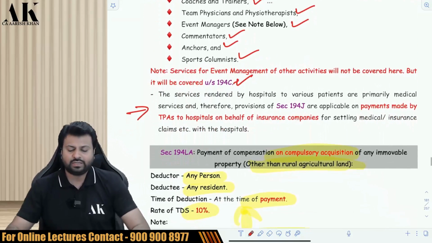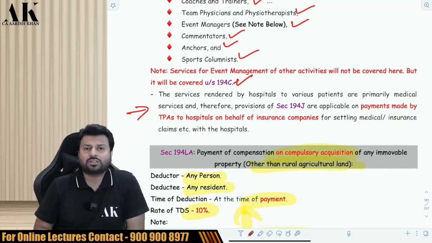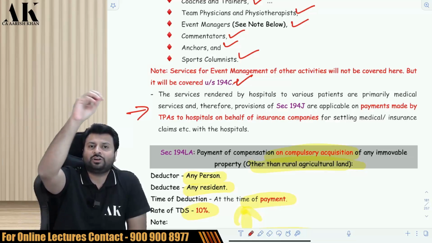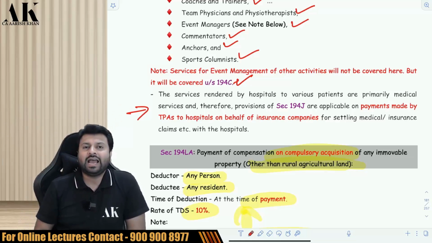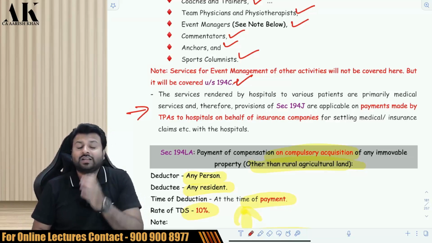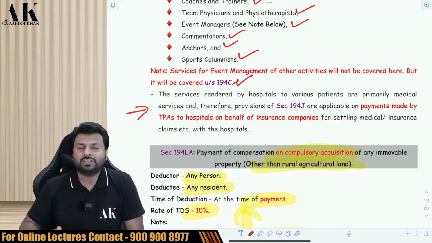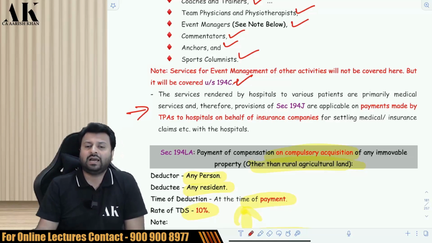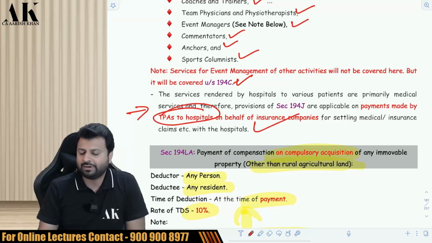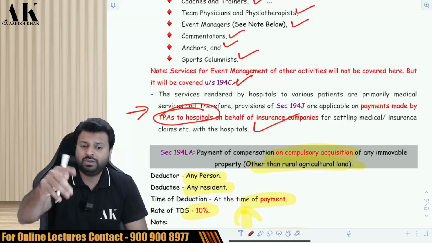And one last thing over here is when you go to a hospital and you are admitted there, and then the hospital sends your bill to the insurance company, and the insurance company sends that bill to the third party administrator for verification. And after the verification, when the third party administrator makes the payment of the bill to the hospital, then the third party administrator is liable to deduct TDS under 194J. Be very careful about it.